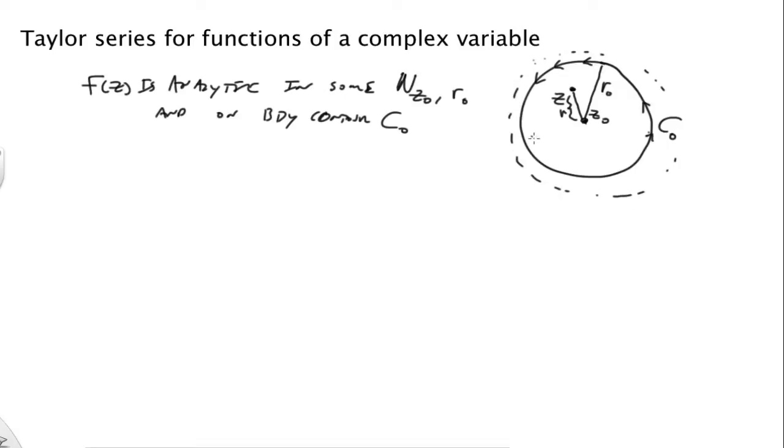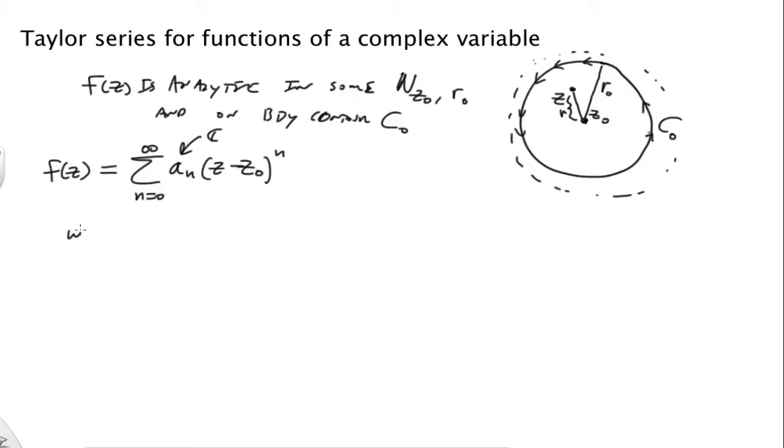That just helps with some of the utility of proving this theorem. So if f is analytic, then we can write down the following statement. f can be represented as a power series of the form sum from n equals 0 to infinity of an, where those are complex numbers, times z minus z naught to the n power.